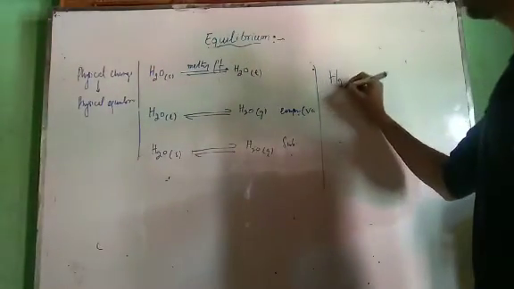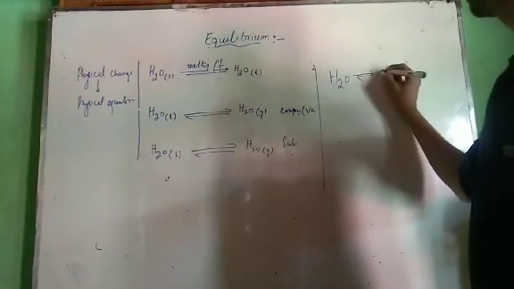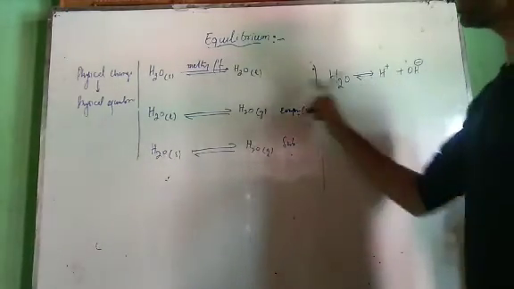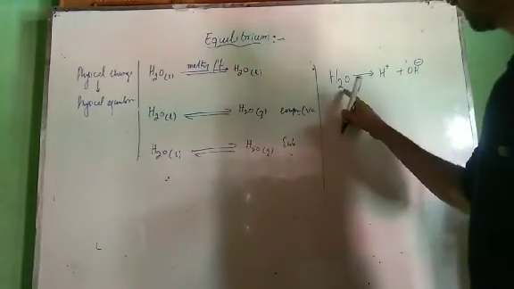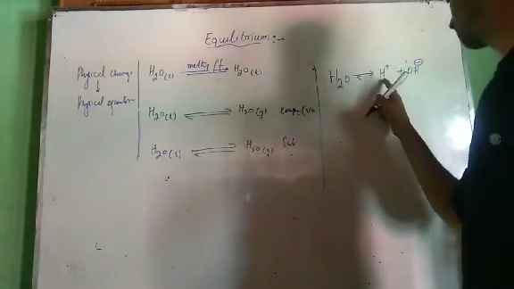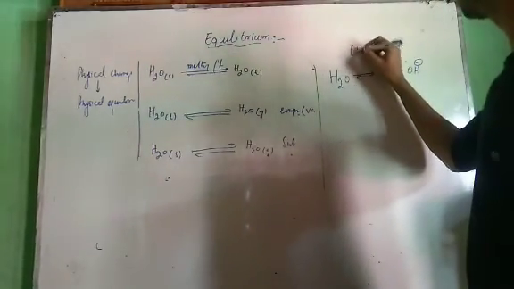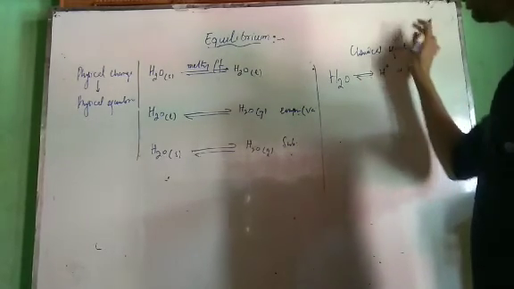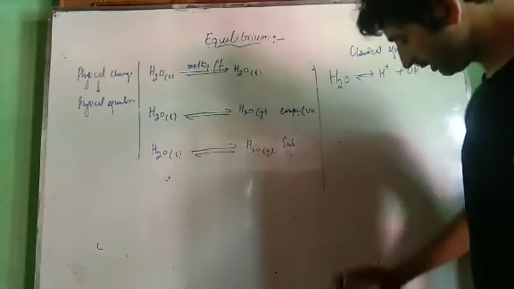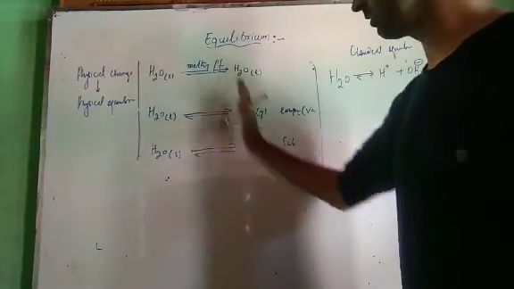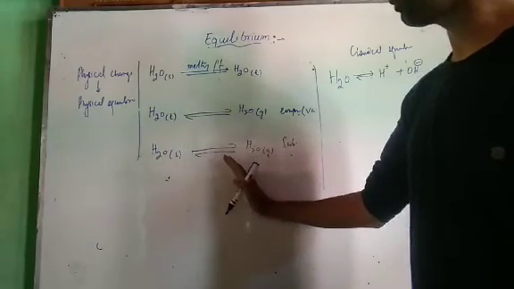Now see, if water dissociates, like this is water, it ionizes to give H positive ion plus OH negative ion. This will not be a case of physical equilibrium. Why? Because in this case, the composition of water has changed. Water has been converted into H positive and OH negative ion. This will be chemical equilibrium. From this topic up to now, the important thing is to give an example of physical equilibrium. These are examples of physical equilibrium.